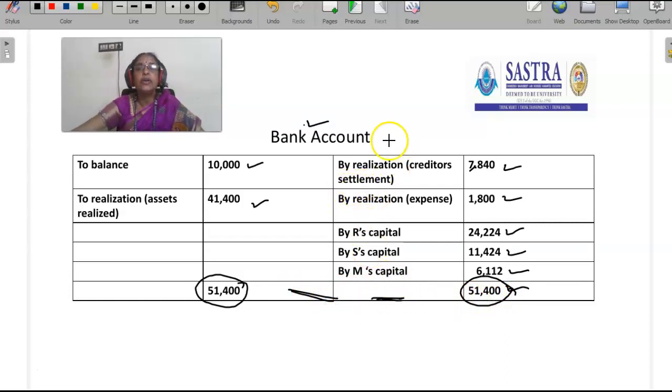Both the sides are tallied. In the realization account, the bank account should be tallied. If it is not tallied, then somewhere we have committed a mistake. Okay, like this we have to prepare the accounts under the dissolution.